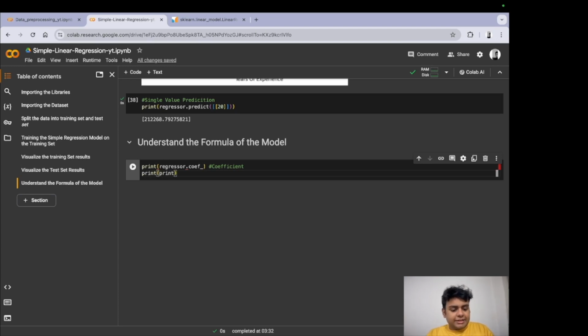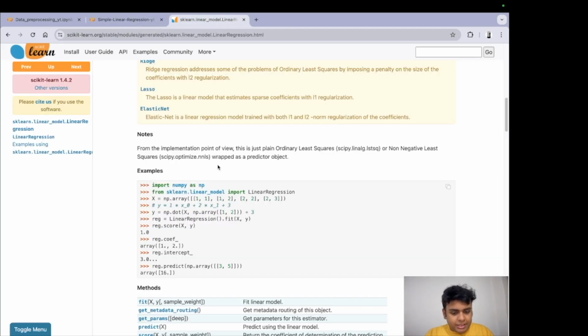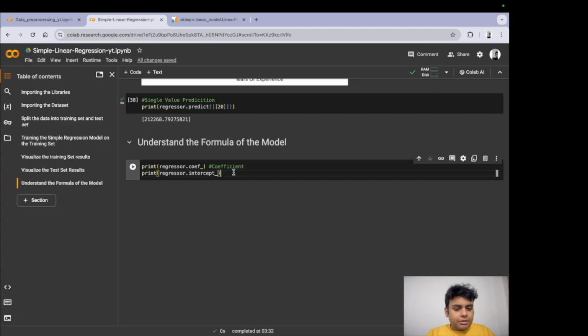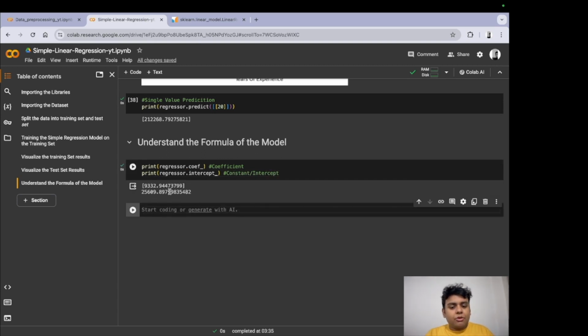We need the intercept. It was the same? Yes, it was the same. And what is this? This is the constant or the intercept. Now we have the values for both of them. The coefficient is 9332.944 and the intercept is this value.